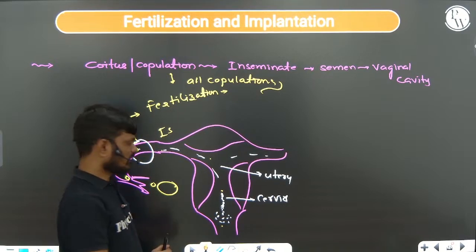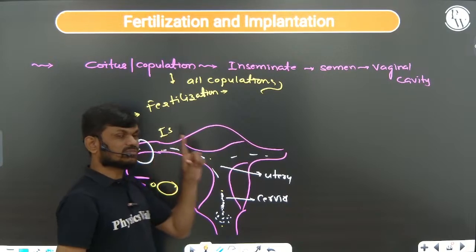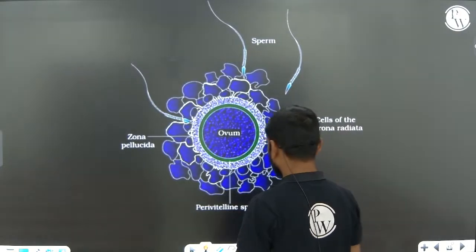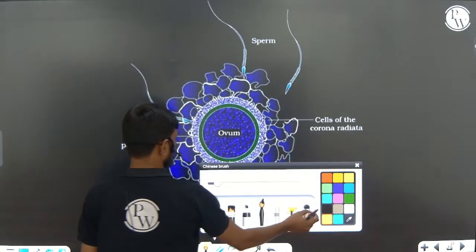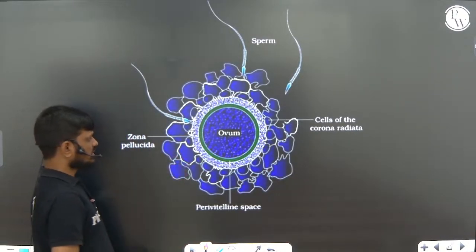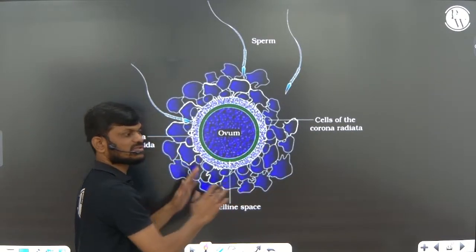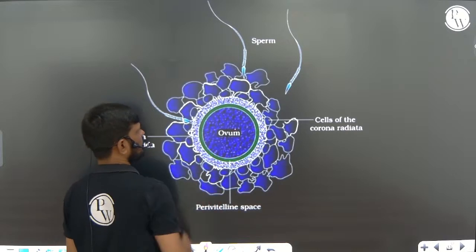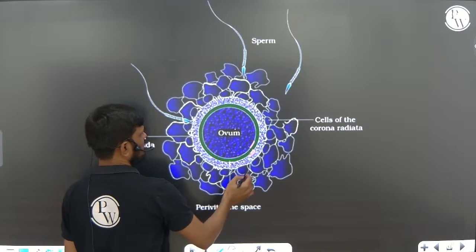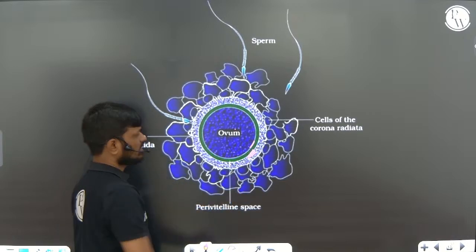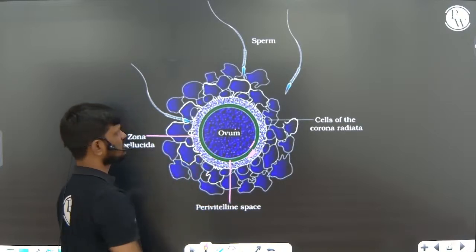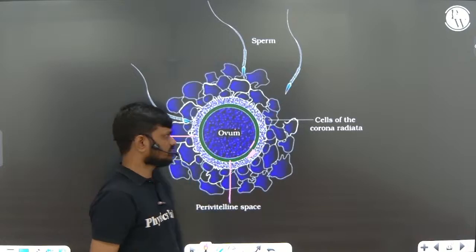Okay, so after fertilization, the zygote is formed in the ampulla region. Very, very important. Ampulla region. You can see this is fertilization, right? So fertilization takes place in the ampulla region. Already I explained about this diagram. This is the ovum, plasma membrane, and corona radiata, and this is zona pellucida. Green color is perivitelline space. Zona pellucida, cells of corona radiata.